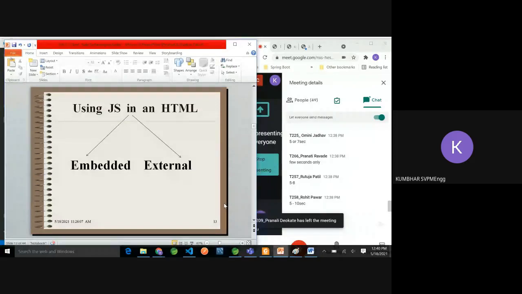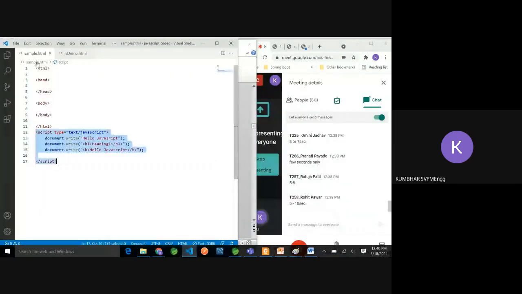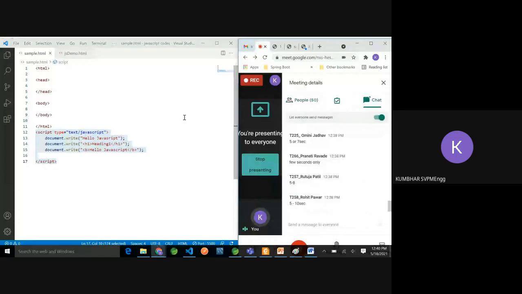Whatever code we have just seen, where our script tag is in the same HTML page, is the example of embedded JavaScript. Embedded means we have embedded the JavaScript in the HTML file. Another way is we can write a separate JavaScript file.